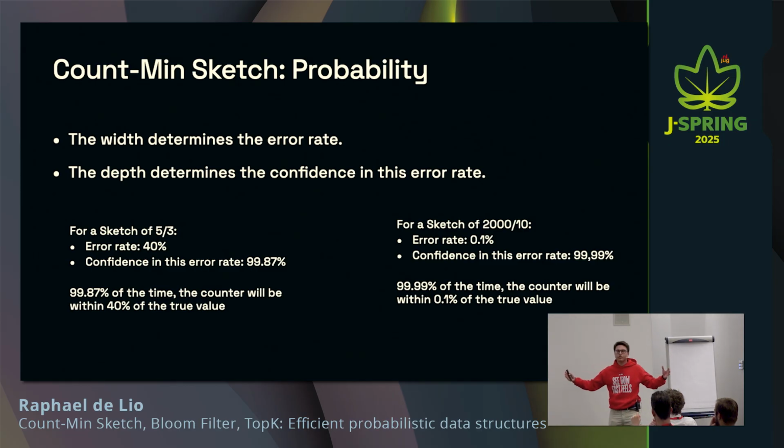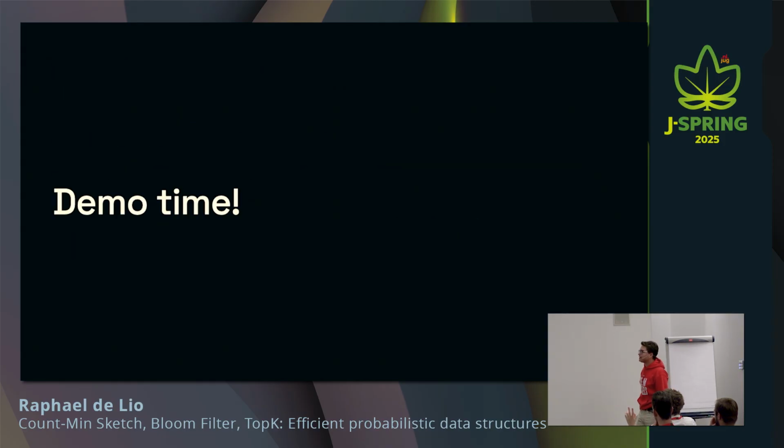So the bigger a data structure is, such as one of 2000 by 10, for example, we have an error rate of 0.1% and a confidence in this error rate of 99.99%. So basically 99.9% of the time, the counter will be within 0.1% of the true value. Let's look at it. Oh yeah, go ahead. Is this why you use multiple hashing algorithms instead of a single hashing algorithm with a row that's 15 elements wide? Yes, you use multiple hashing algorithms because you want to get a different column in each of the rows. So you increase the confidence in the error rate.